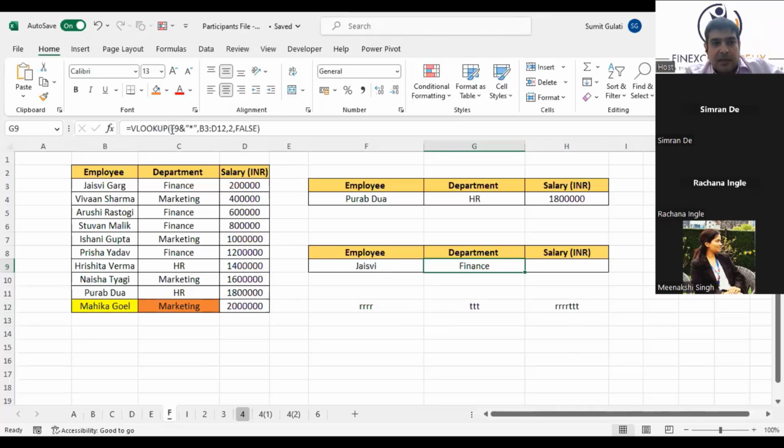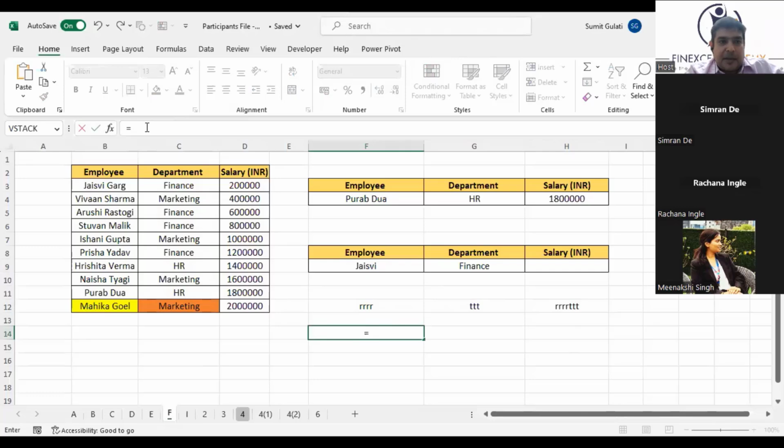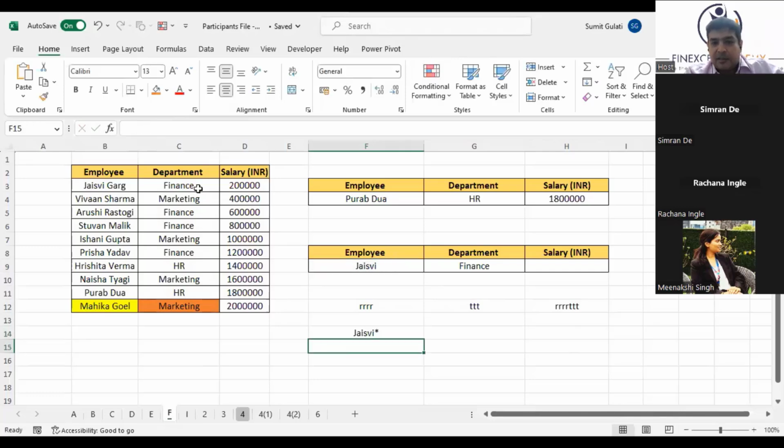So if I run only this formula, just have a look at this. I'm just going to run this formula for you now. Equal to, and I'll paste this formula. See what output it is giving. Is it not giving you JSV star? This is what we wanted when we were entering the formula. I've just run the formula which is F9 and star. What output is it getting? It's saying JSV star, which is going as an input to the VLOOKUP.